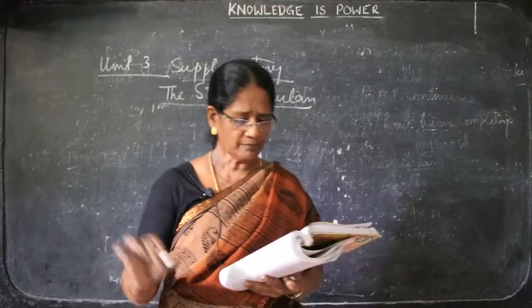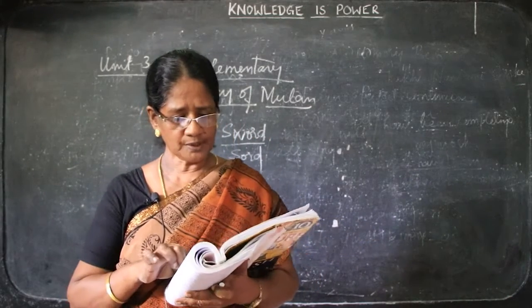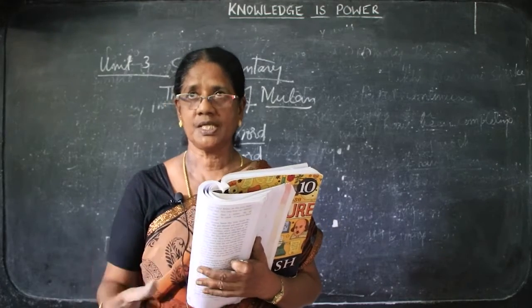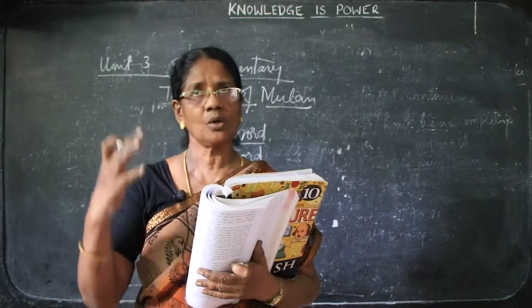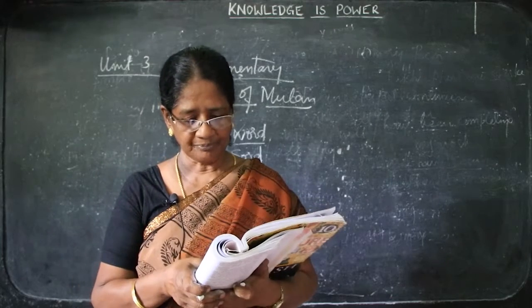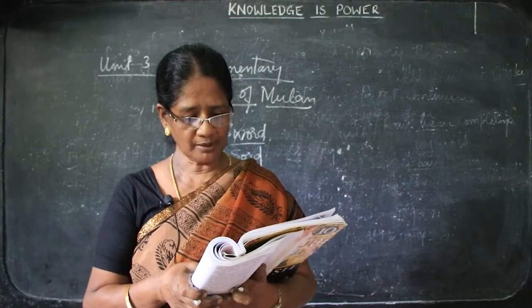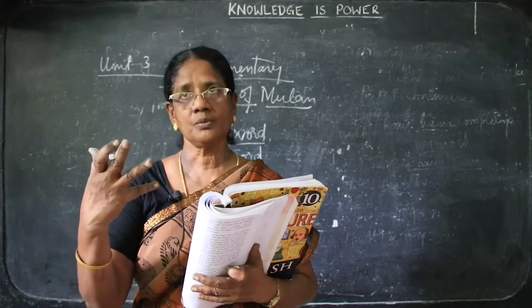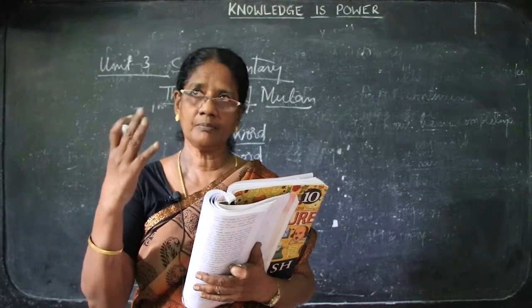So Mulan went into her room. With a sword, she cut off her long black hair. See what she does. She takes the sword and cuts her very long hair. She puts on her father's robe. Immediately she goes inside the room. Her father was a military man. He was already taking part in the war.